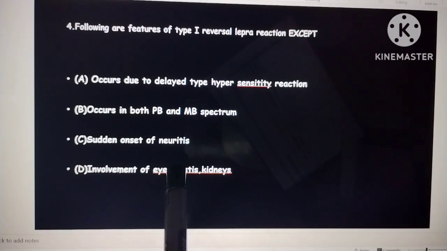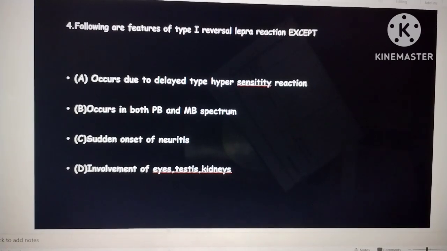Following are the features of the type 1 reversal lepra reaction except: it occurs due to delayed type hypersensitivity reaction, it occurs both in the paucibacillary and the multibacillary spectrum, there is a sudden onset of neuritis, and there is involvement of the eyes, testes and the kidneys. Okay, so type 1,